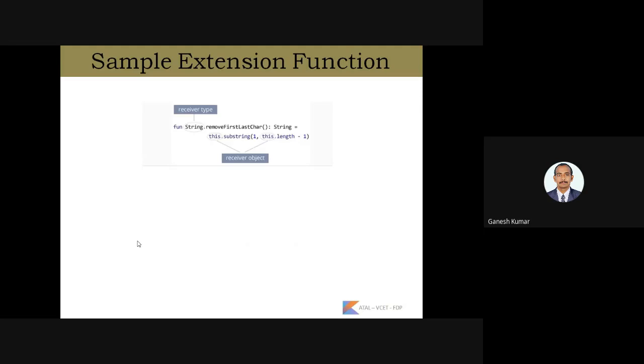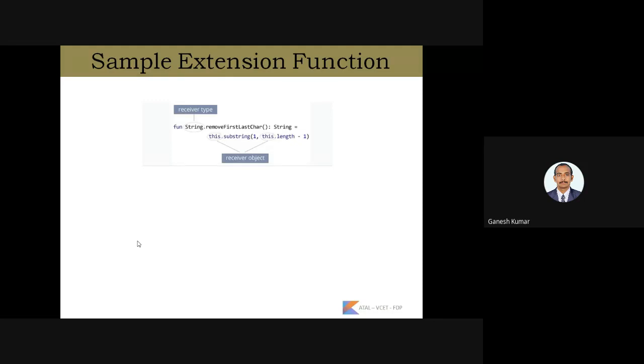Here is a sample extension function: fun String.removeFirstLastCharacter. This function helps to remove the first character and the last character of the given string. We don't have any such function existing by default in the class library.